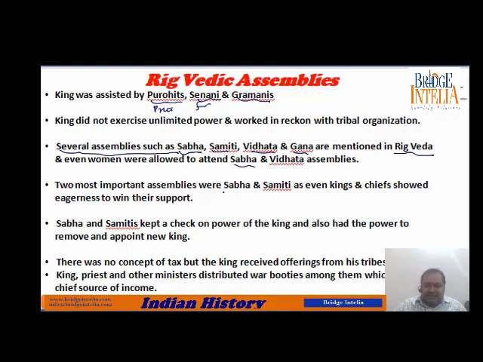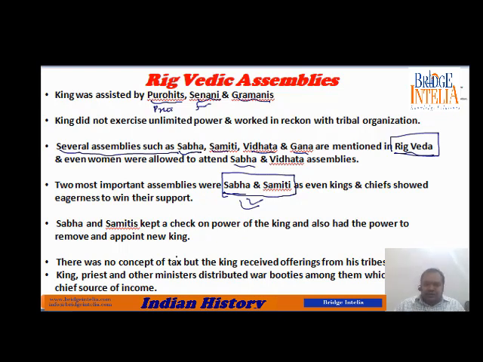Out of the many different types of assemblies mentioned, Sabha and Samiti are the two most important ones. Please remember this: Sabha and Samiti. This is a very important question. Their purpose was to keep a check on the power of the king and keep his power under control.